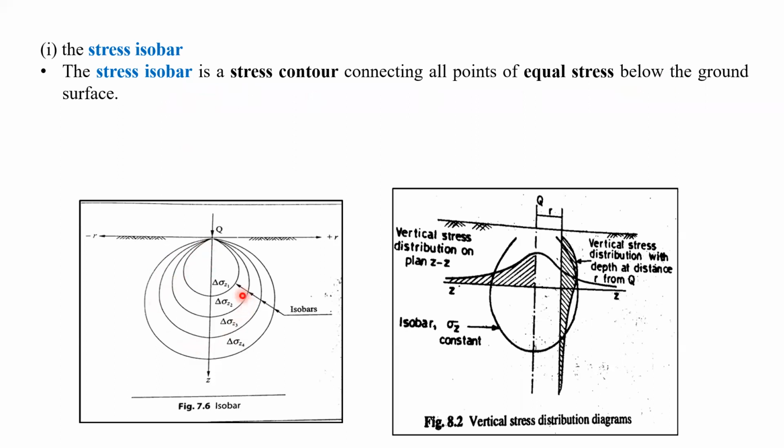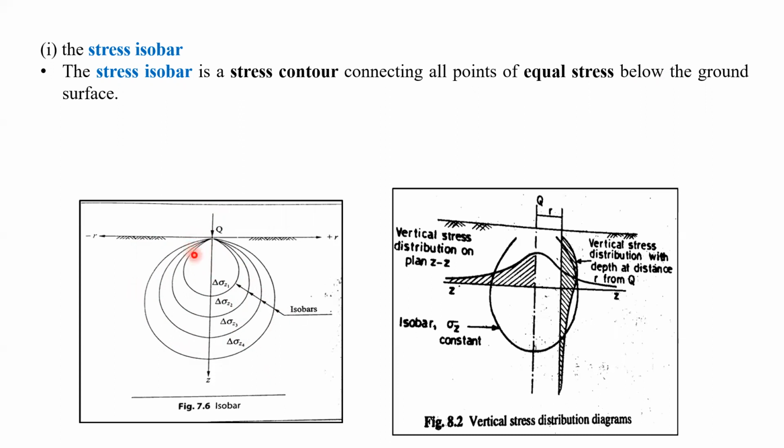So here you can see this figure. Many stress isobars, also called pressure bulbs, we can draw. Suppose the load is going to work on the ground surface, and we want to draw the stress isobar. So what we have to do, using the Boussinesq equation, for different values of R, maybe R1, R2, R3, at different depths.